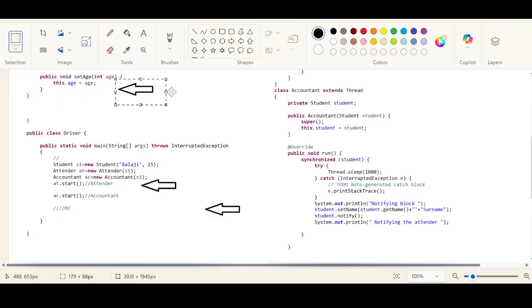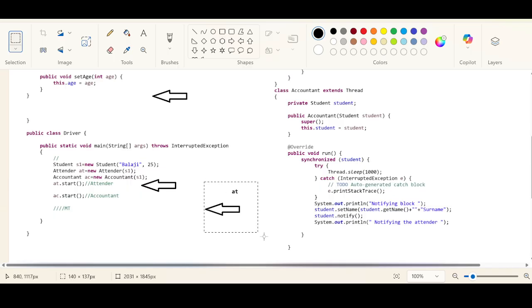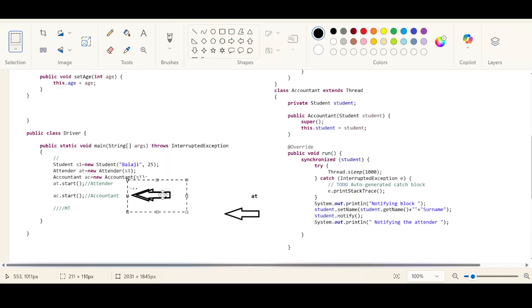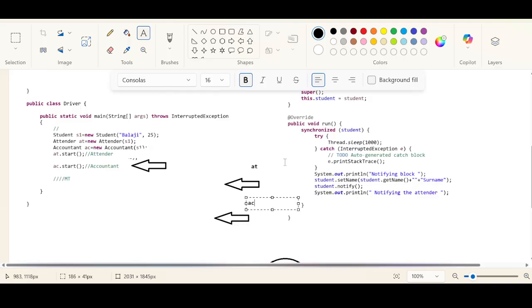It is started from this line: along with the main thread, the AT thread is getting started. From the very next line, ac dot start, along with the main thread, one more thread is getting started. This is AC. Both threads are meant to execute their respective run methods, yes or no?